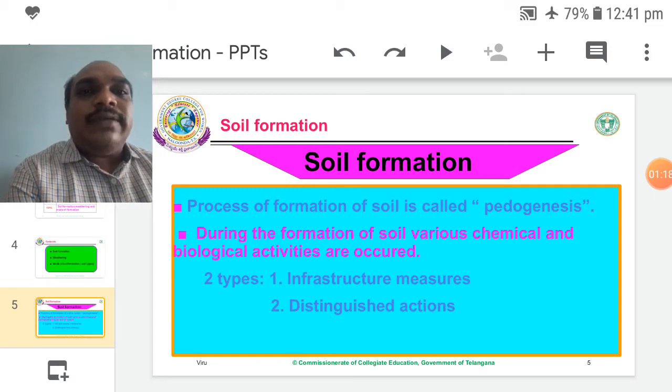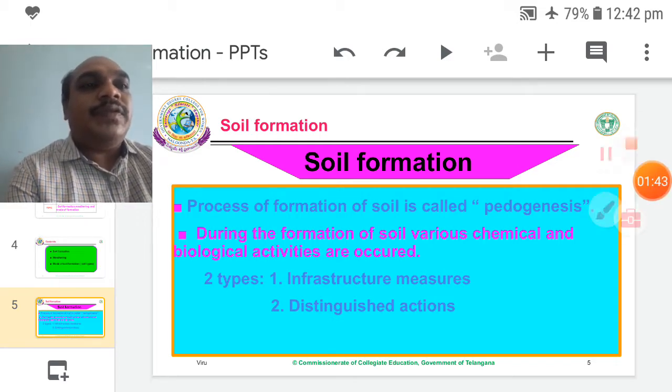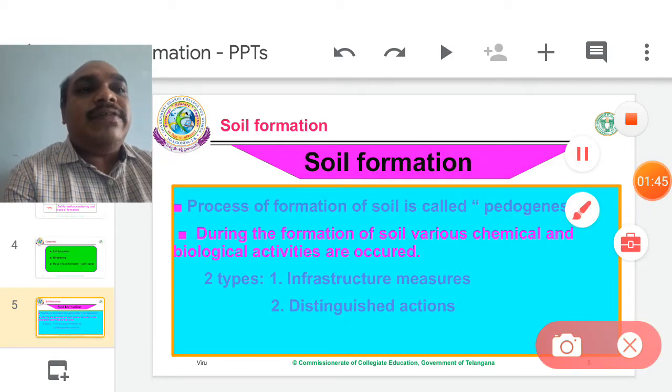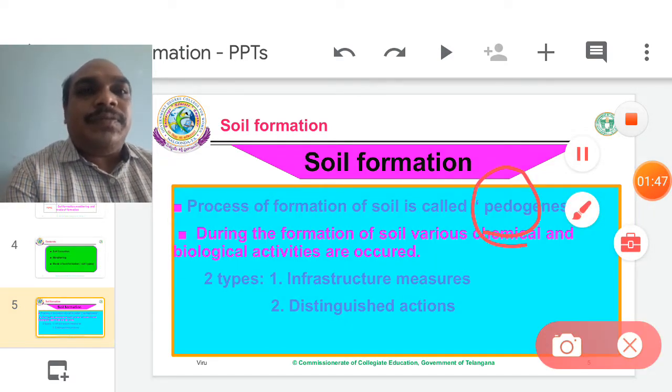So the first subtopic is soil formation. Some important characteristics of soil were already discussed in the previous class. Today we are going to discuss soil formation. How is soil formed? Soil formation is by pedogenesis. Here peds means small pieces.